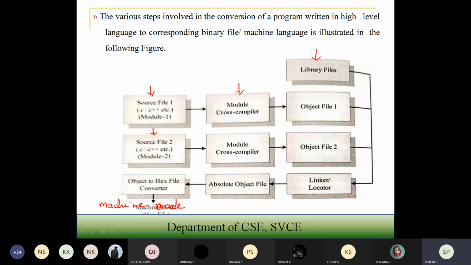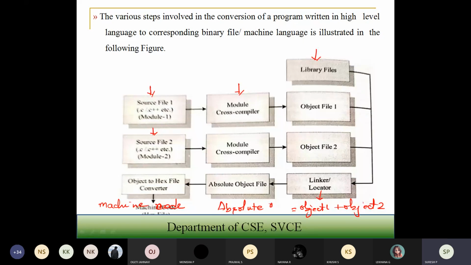Similarly, you are going to have source file 2. For that, a particular cross compiler will be there. With the help of that cross compiler, you are going to have object file 2. With the help of the linker, you are going to link all the object files, that is object file 1 plus object file 2. That depends on how the address has to be mapped, and which library files are required for that particular object file to run. That will be linked with the library files to create one new object file, which is nothing but your absolute object file.